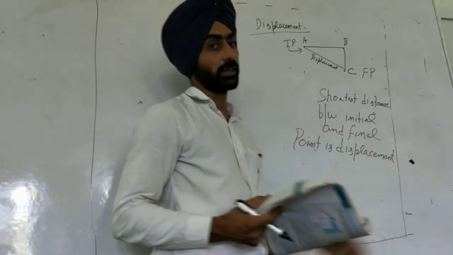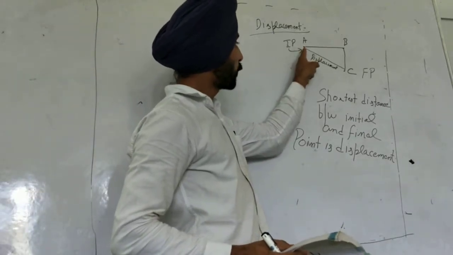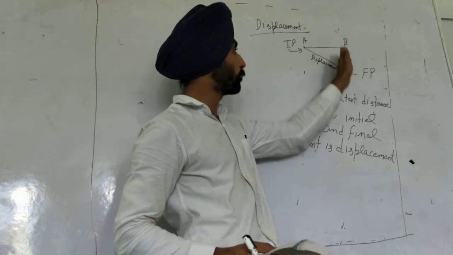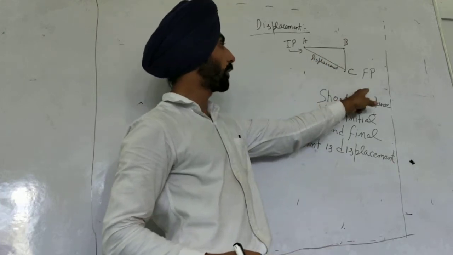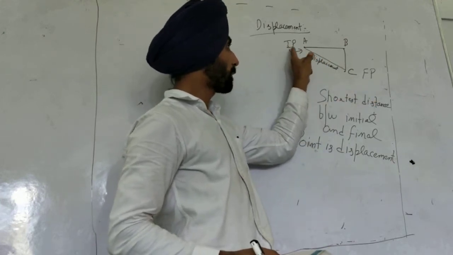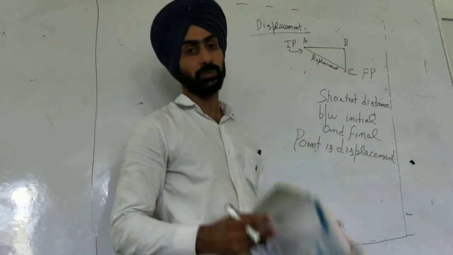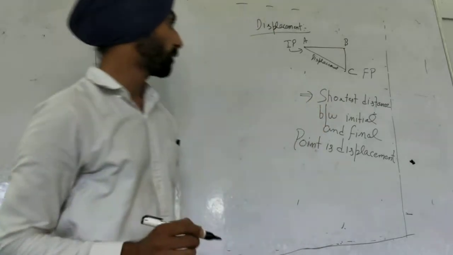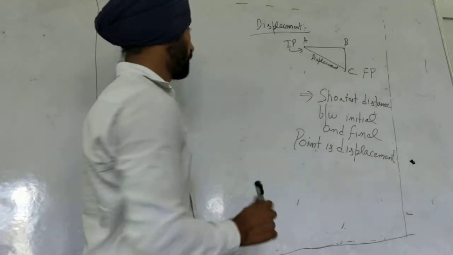Discussing the displacement concept. Suppose the object is moved from A location to B location, then B to C location. So this is the initial point and this is the final point. The shortest path between the initial point and the final point is known as displacement. So this is the concept of displacement. The shortest distance between initial and final point is displacement.